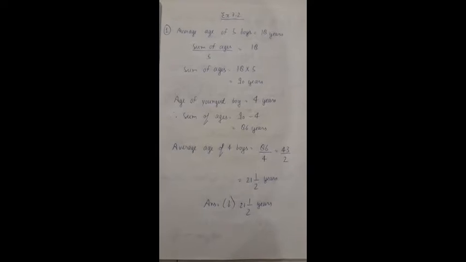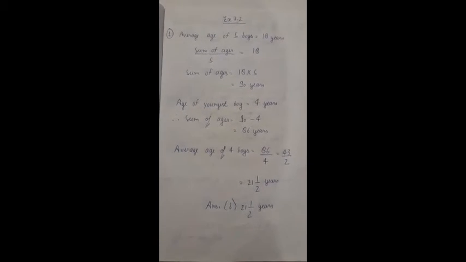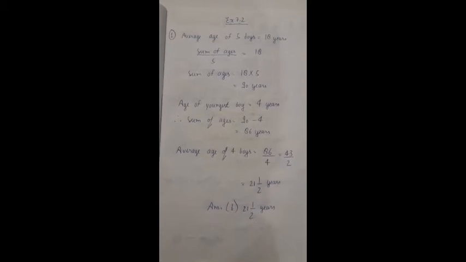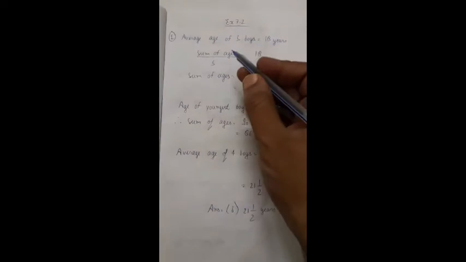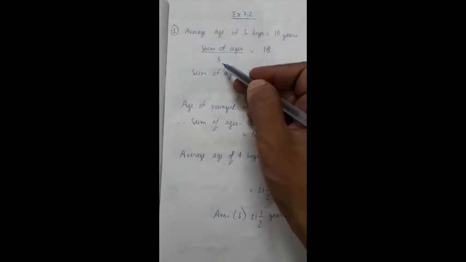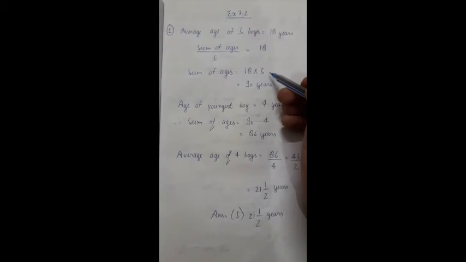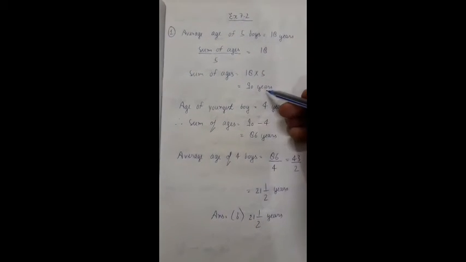See first question. Average age of 5 boys is 18 years. If the youngest boy is 4 years old, you have to find average age of 4 boys. So average age of 5 boys is given 18 years. So average equals sum of ages upon 5 equal to 18. So we will get sum of ages equal to 18 multiplied by 5, that is 90 years.